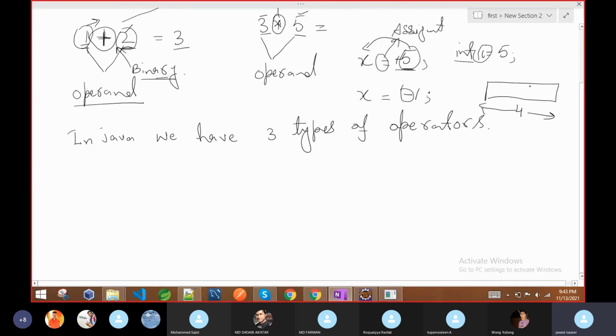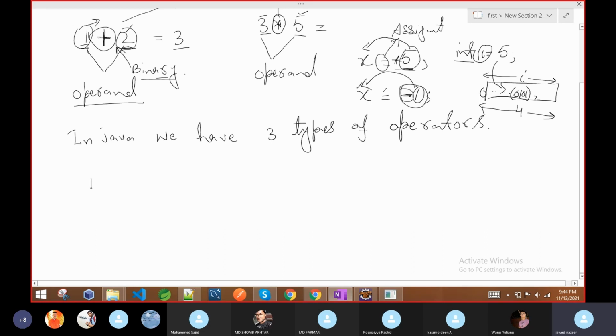Whatever the variable name you give, that is the name of the memory space. Whatever the value, it will be converted into binary format and inserted here. The binary format looks something like this, and before that all are zeros. Now you can see this plus sign or minus sign is working with only one operand. It is not doing any operation with this and this. It means whatever the value is, it is finally assigned to this variable.